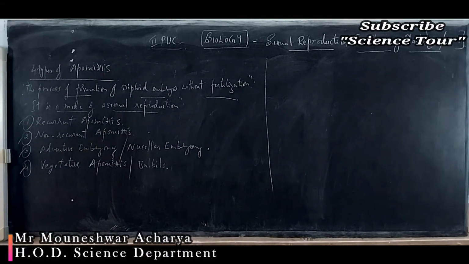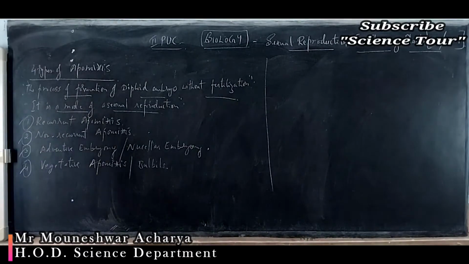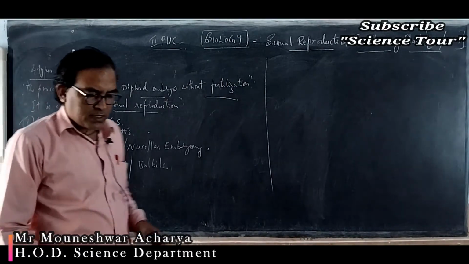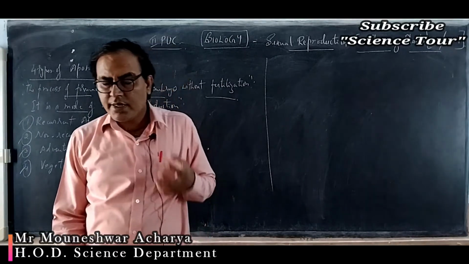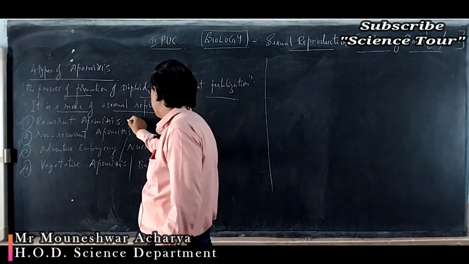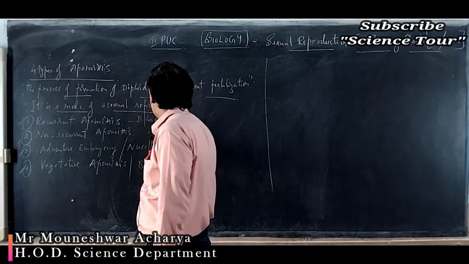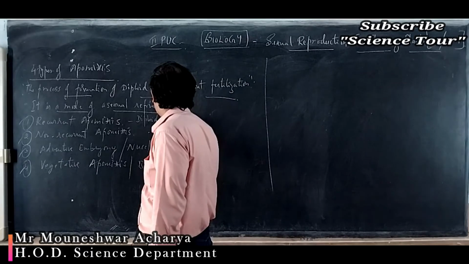Now, what does recurrent apomixis mean? Here the embryo develops from the diploid egg mother cell.